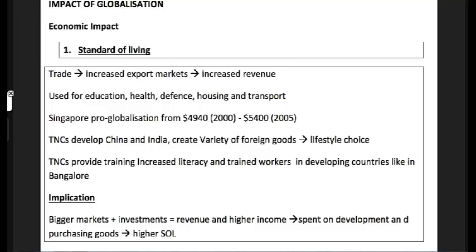Now, let's start from scratch, okay? Standard of living, economic impact, there are 4 main impacts. So first, standard of living, memorize. Second one will be increased competition. Third one will be talent. And fourth one will be widening income gap.